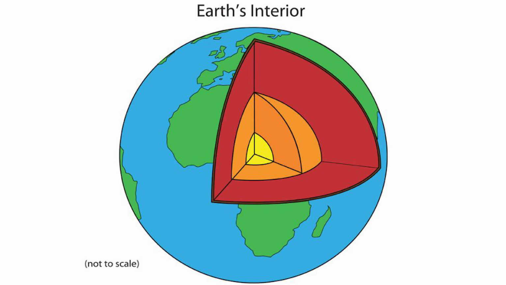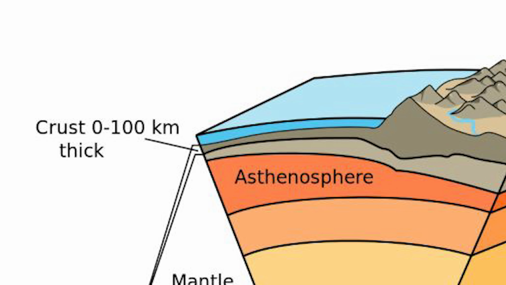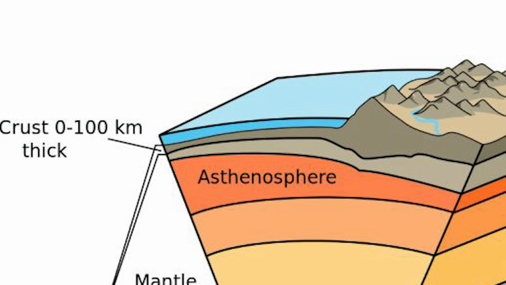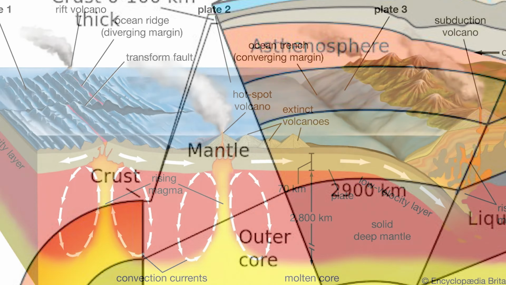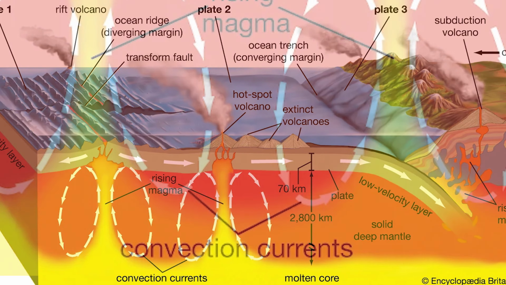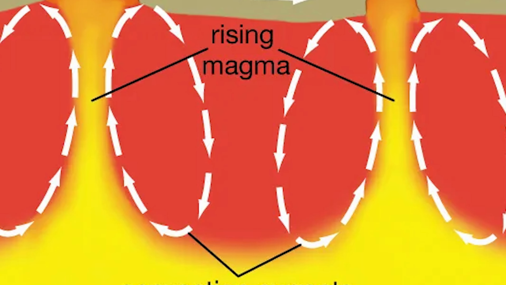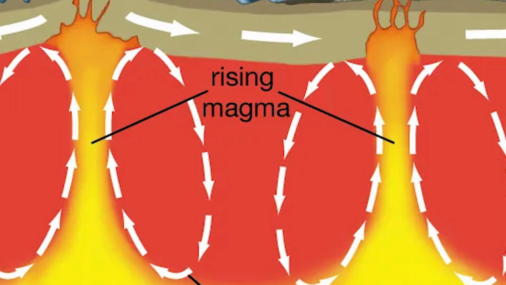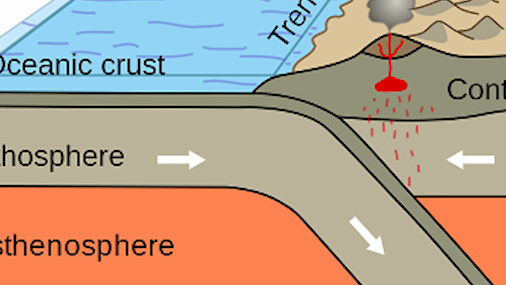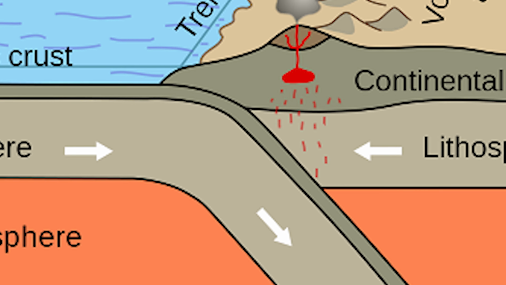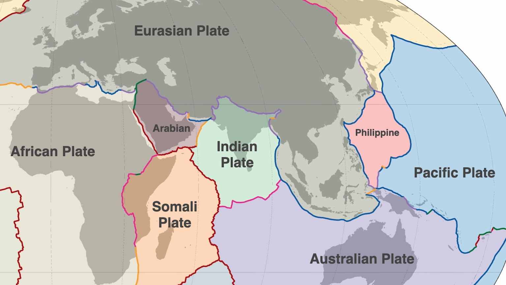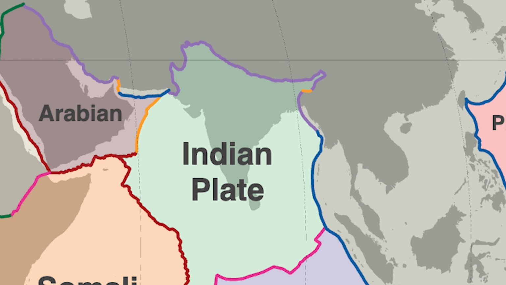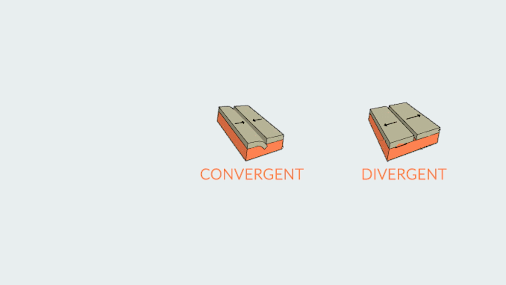The Earth's crust is broken into large, moving sections called tectonic plates. Beneath the crust lies the mantle, where convection currents drive the tectonic plates' movement. They shift like sheets of ice gliding over the mantle, moving only a few inches each year. The edges where these plates meet are called plate boundaries. They move away, towards, and past each other.